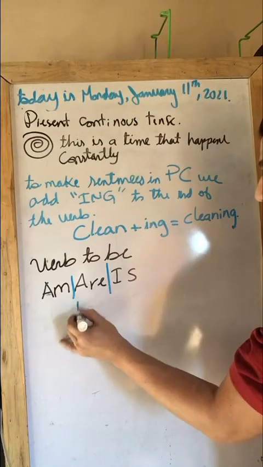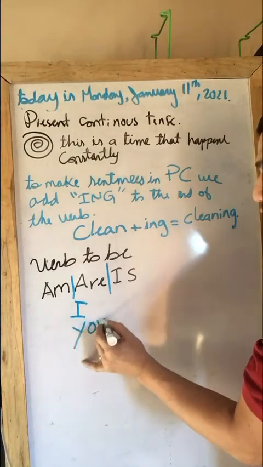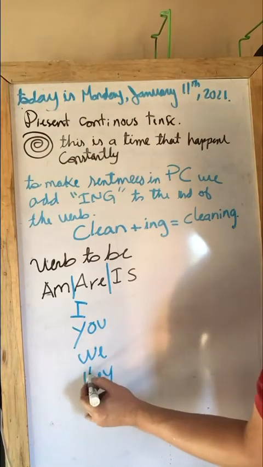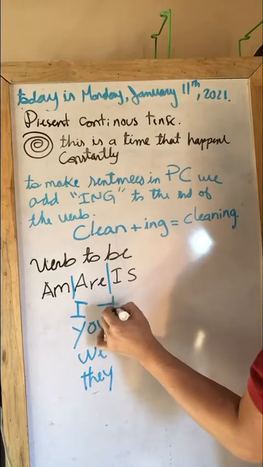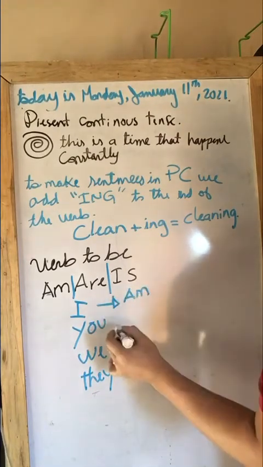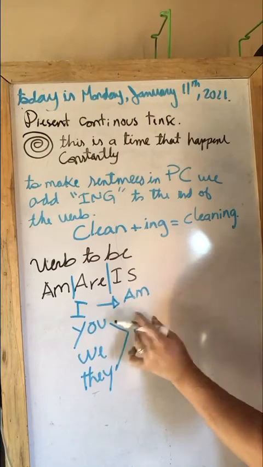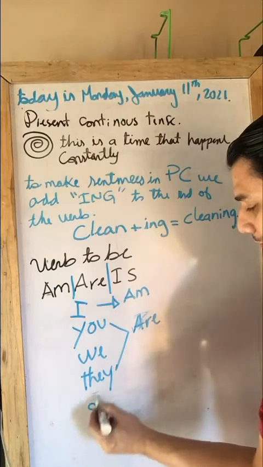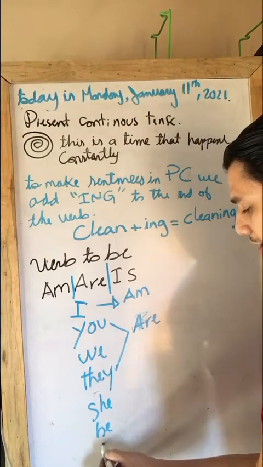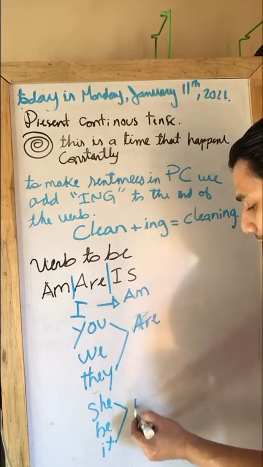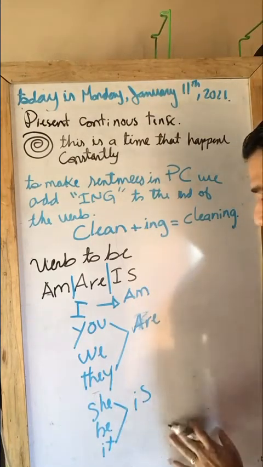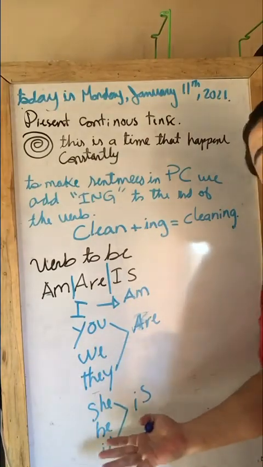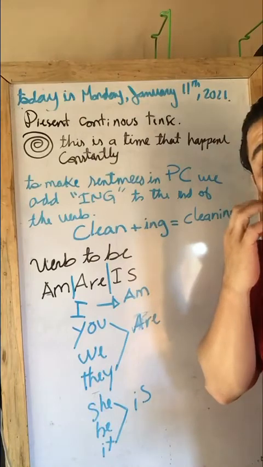For example, if I have I, you, we, and they: I is am, you, we, and they is are, and she, he, and it is is. Amaris. So as you can see, these are the verb to be that you are going to use to specify what someone is doing in English.